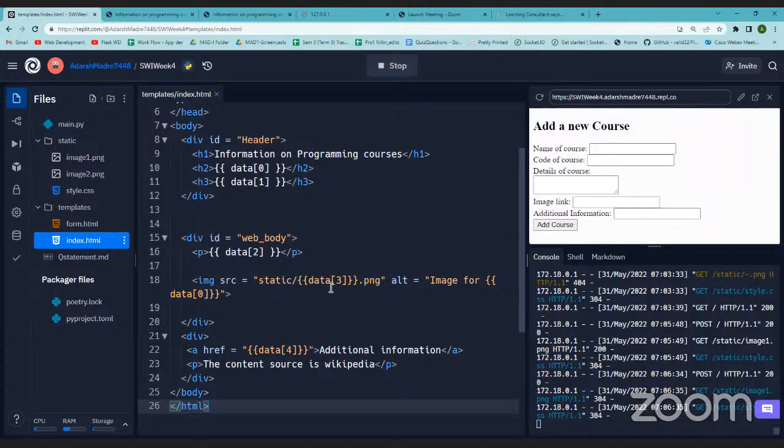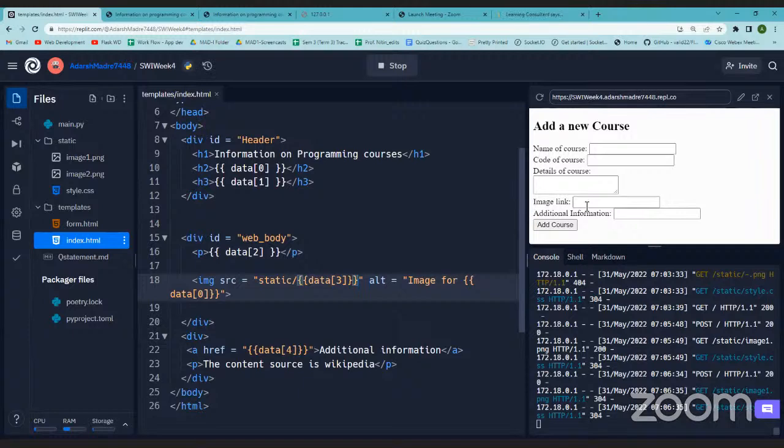What is data3? I put image1. So in src, it is searching for static/image1.png. Why? Because it will add .png by itself. If I write .jpg here, every time it will search for static/image1.jpg. Then we have to put the image in JPG format. Yes, then it will work. But to remove the confusion, we can simply remove it, and in the image link we can write image1.png.